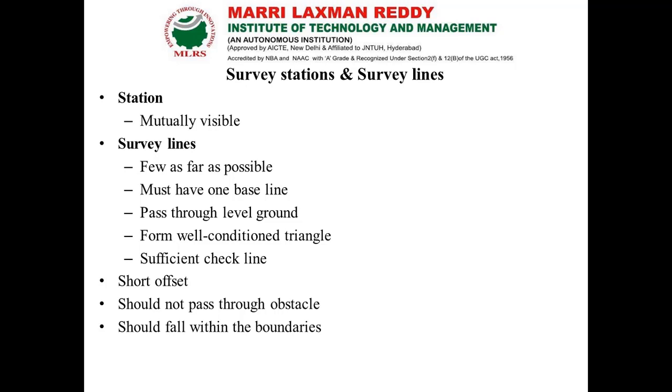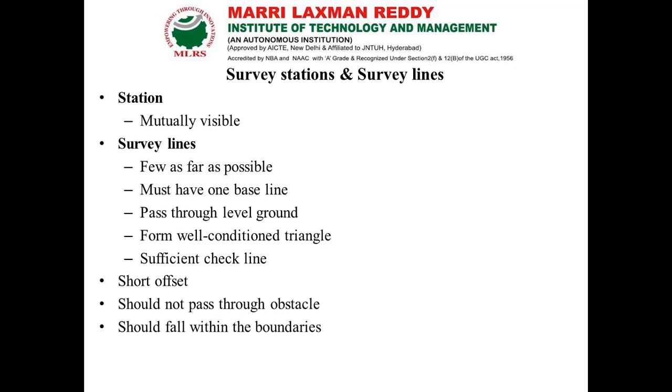Now, what are survey lines? Survey lines are between the stations, wherever we have the measurements. Survey stations should be mutually visible to each other from all the corners.